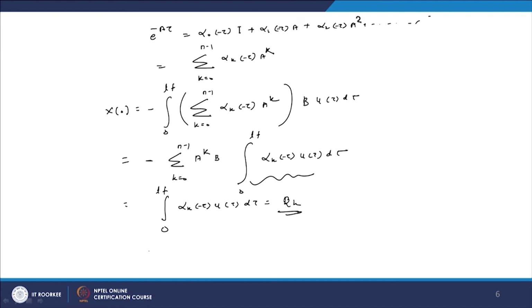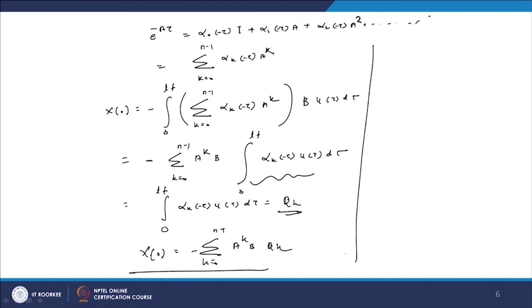Therefore finally this equation can be written as x naught equal to minus the sum over k equals 0 to n minus 1 of A raised to k B beta k, and this we can simplify as x naught equal to minus [B, AB, up to A raised to n minus 1 B] multiplied by [beta 0, beta 1, up to beta n minus 1].